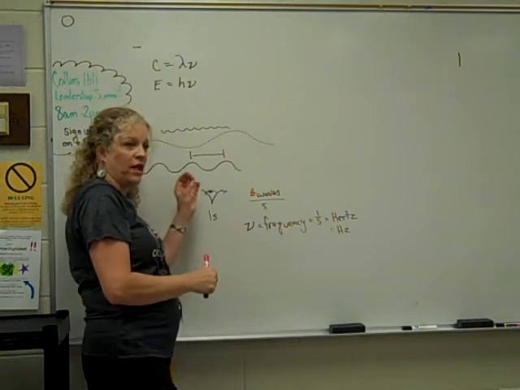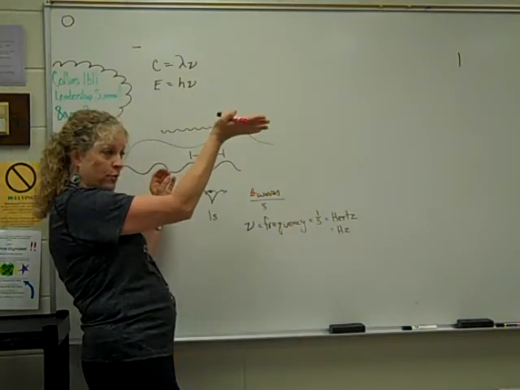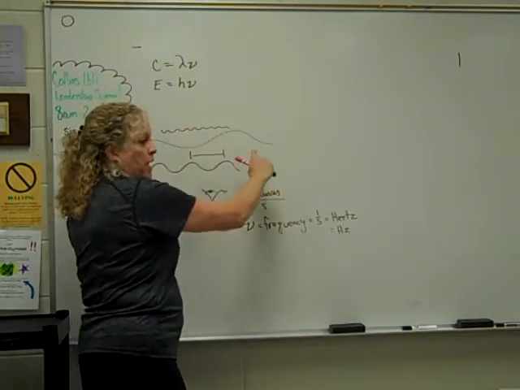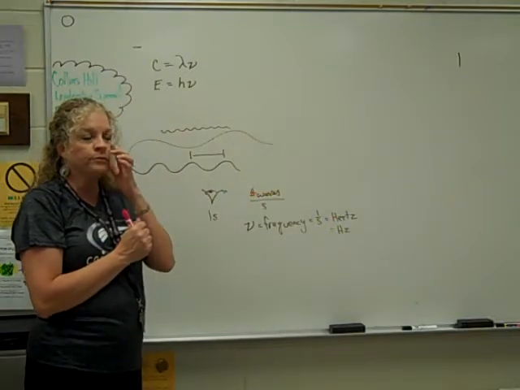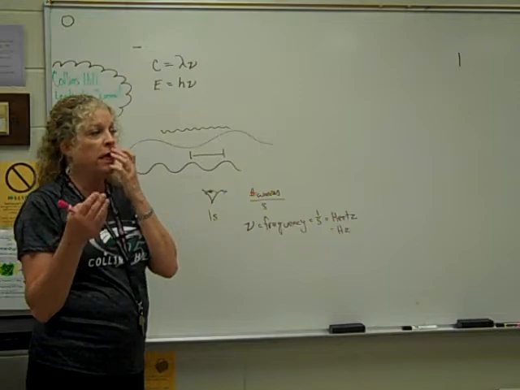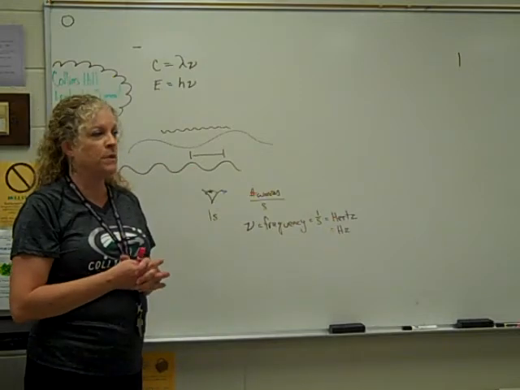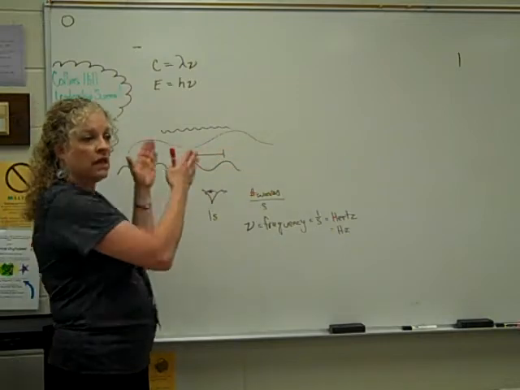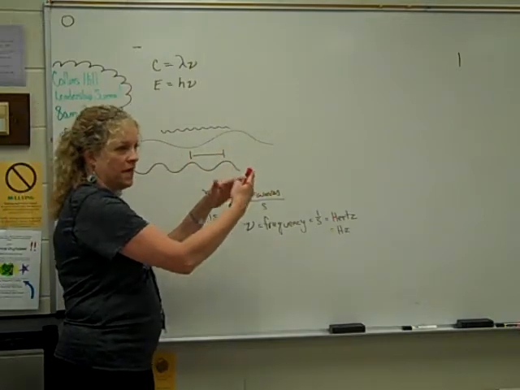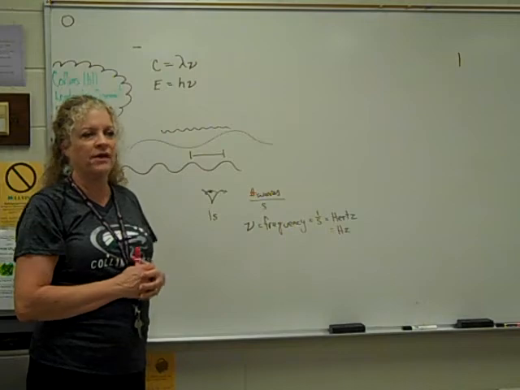So small wavelength is high frequency, long waves are low frequency. Okay? What I need you to know though is that all waves travel at the same speed. It's just that because this is longer, less of them can go by in a second. But all of them are traveling at that same speed.